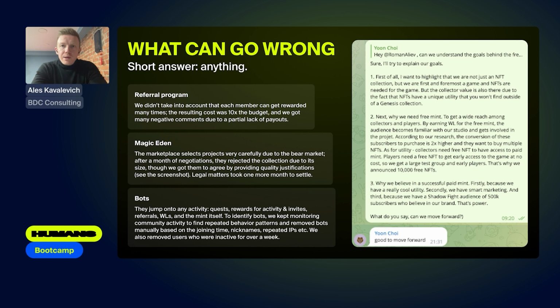Well, bots. That's the last problem on this slide, but not the last at all. Bots are just everywhere, with a huge number of farms and a huge number of bots, so it is necessary and important to install filters. It is important to keep your community clean. Any activity, be it quests, referral programs, or anything aimed at the mass attraction of new users, will contain bots, and it is very important to protect yourself from them by immediately providing for various filters.